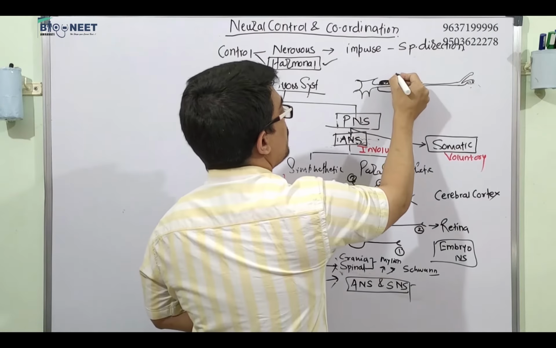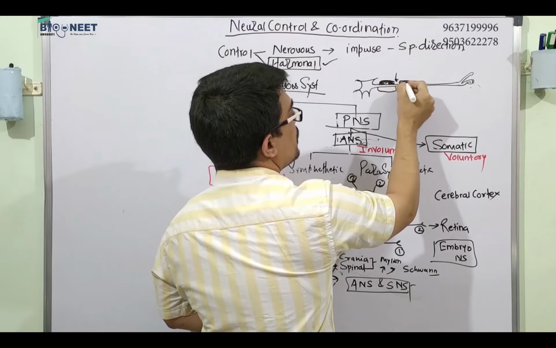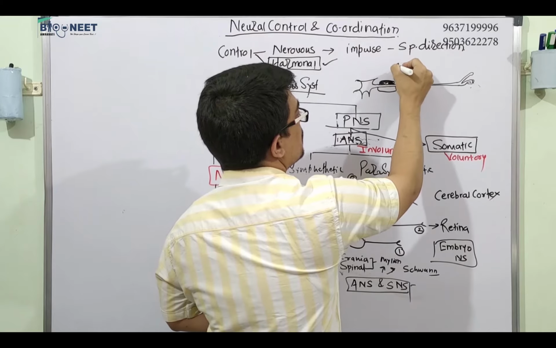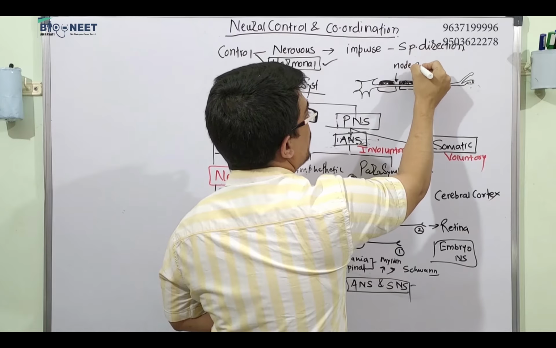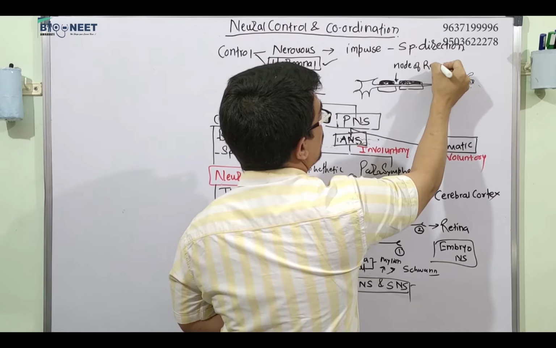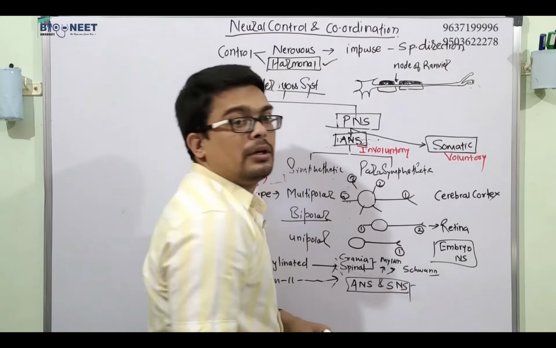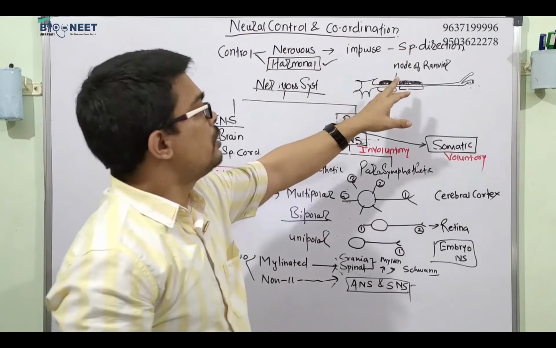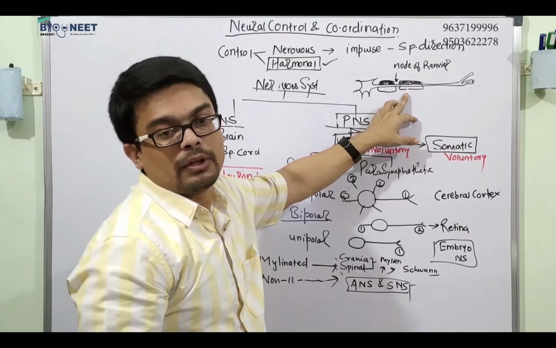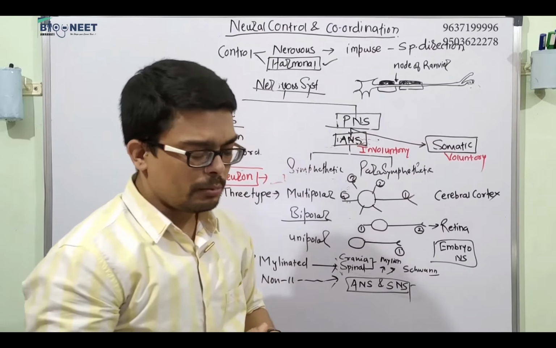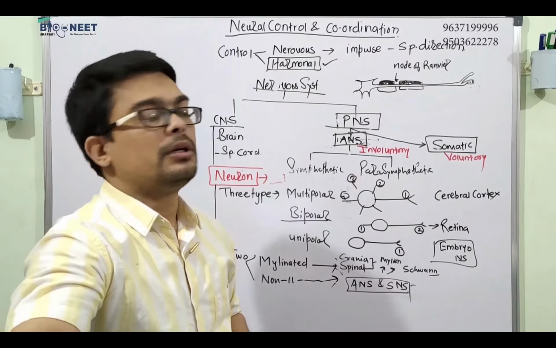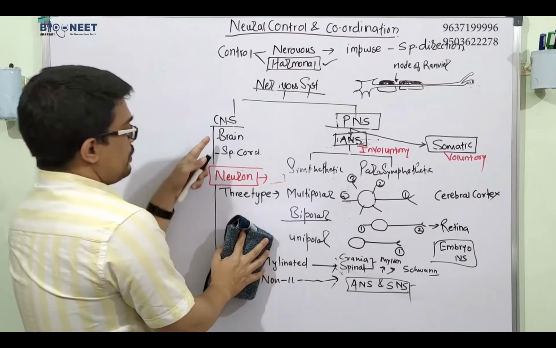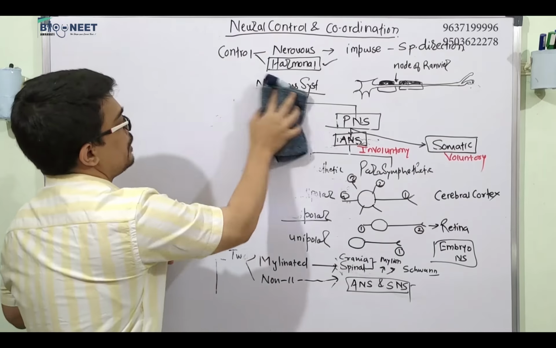And there is a gap you can find in between this myelin sheath. This gap is called node of Ranvier. We will see what is the importance of this node of Ranvier. Now this is all about the structure of the neuron. Then we will start with the brain.